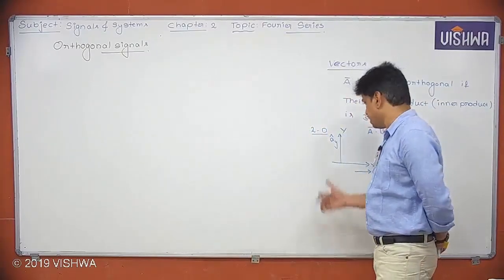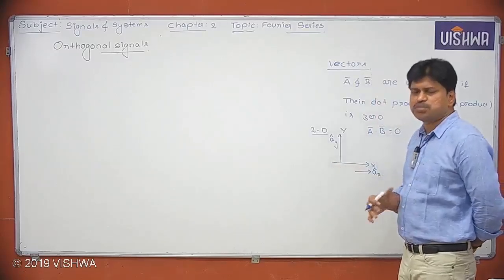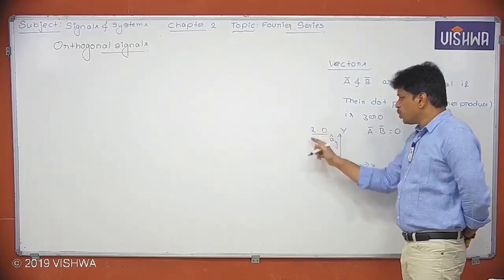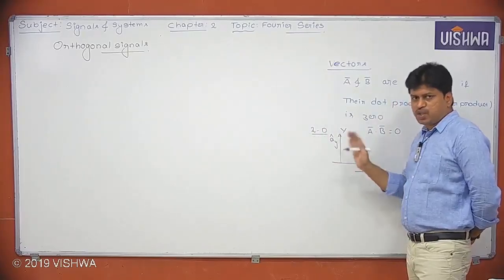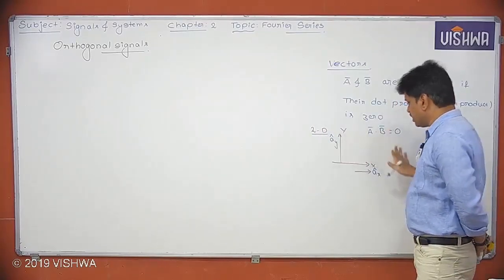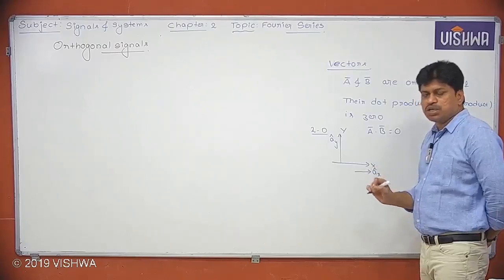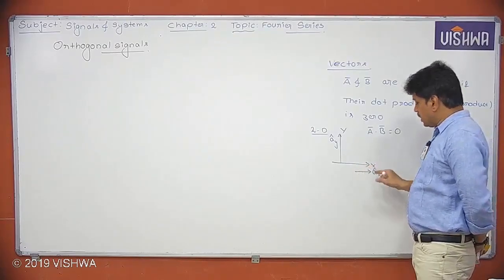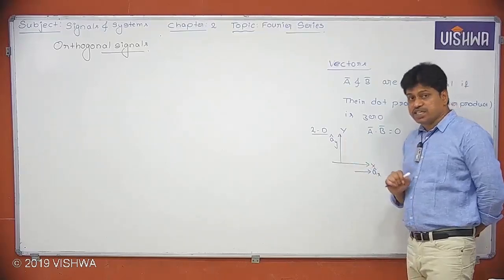Of course, definitely they are orthogonal, that means they are perpendicular to each other.